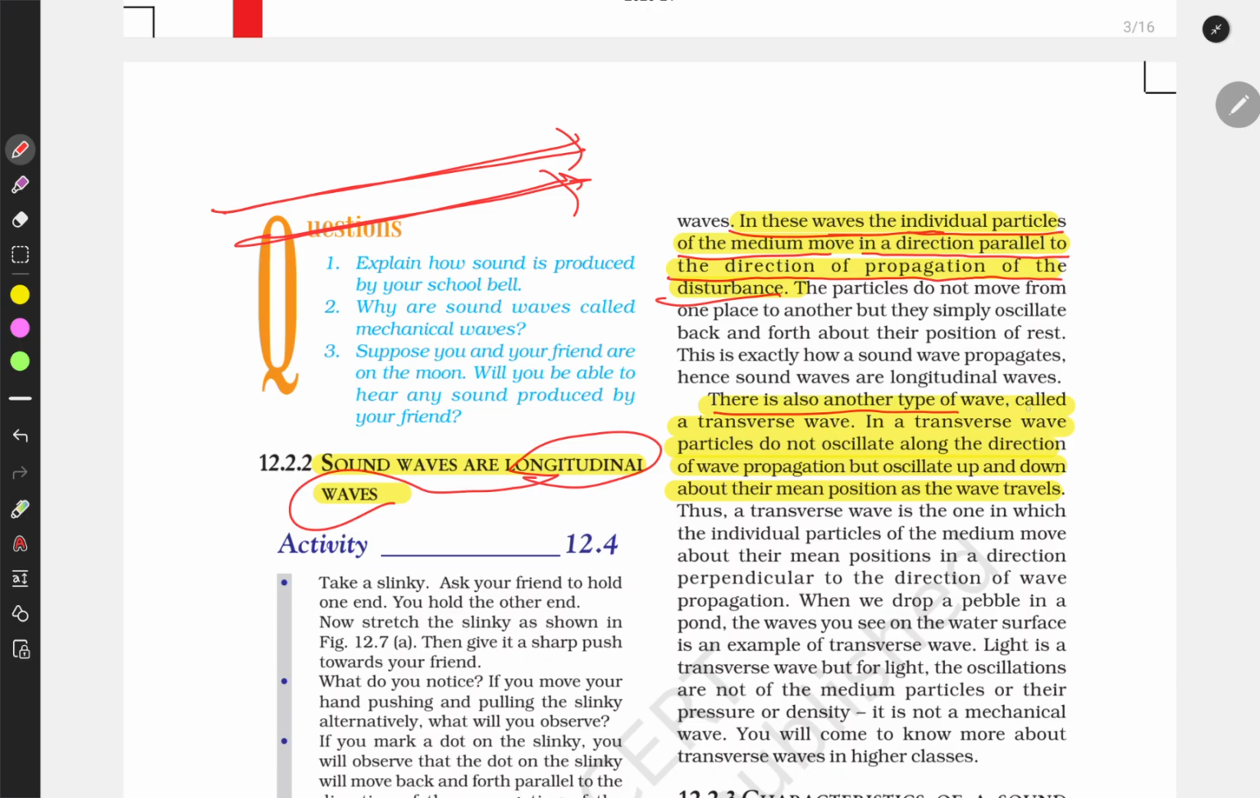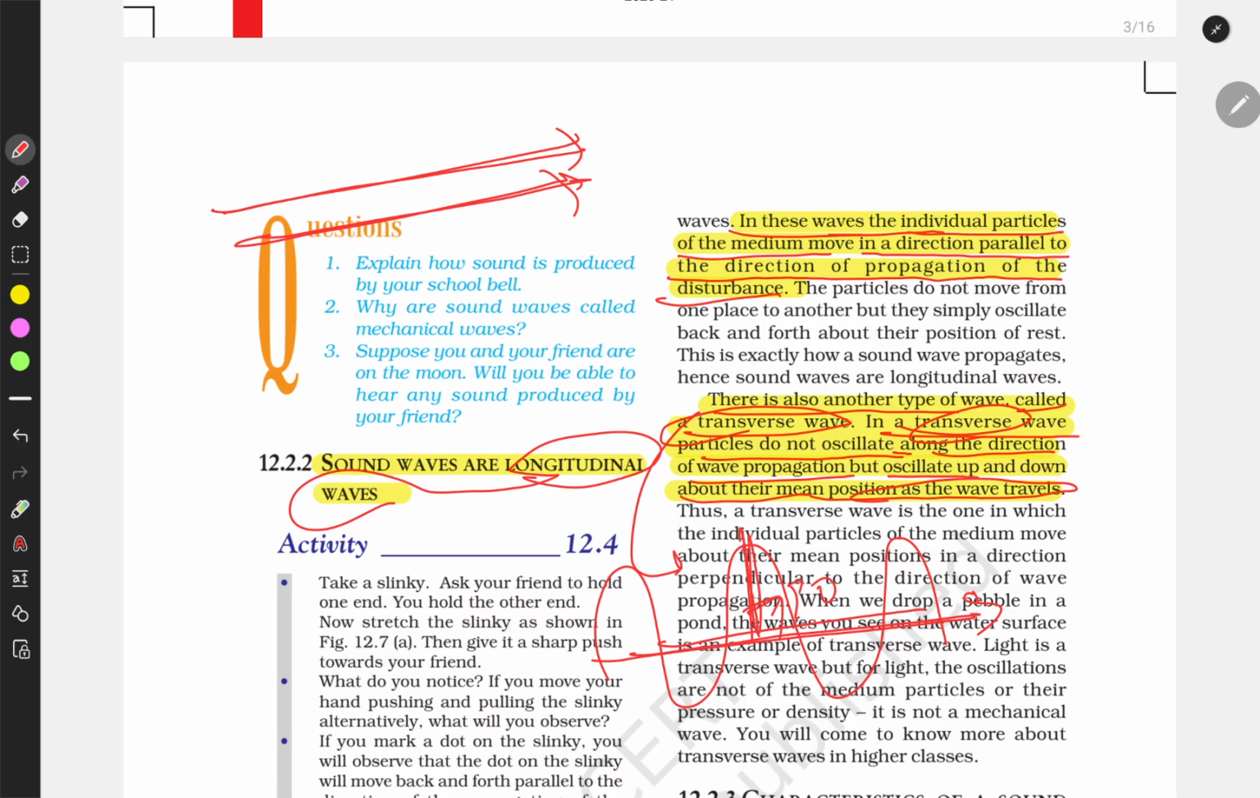There is another type of wave which is called a transverse wave. In transverse waves, the particles do not oscillate along the direction of propagation, but they oscillate up and down about their mean position as the wave travels. Electromagnetic waves are an example of transverse waves. If this is the propagation, the wave travels this way. Transverse means it makes an angle of 90 degrees, on the opposite side, this way.